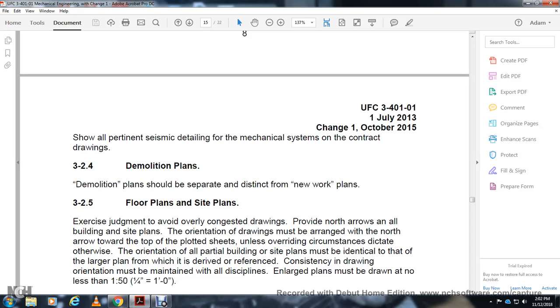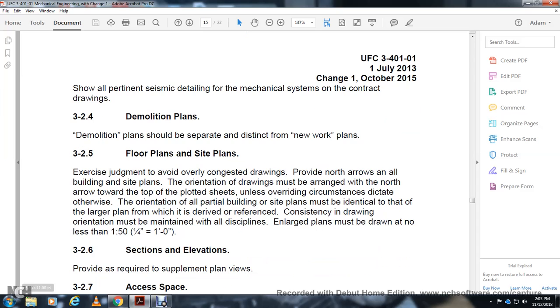North arrows on all the building site plans with the orientation. Drawings must be arranged with the north arrow toward the top of the plot sheet, unless overriding circumstances dictate otherwise. The orientation of partial building site plans must be identical to the layout of the large plan, for reference consistency. Drawing orientation must be maintained in all the disciplines. The large plan must be drawn at no less than 1 to 50, or a quarter inch to 1 foot. The section elevation provided with the required supplement and plan view.